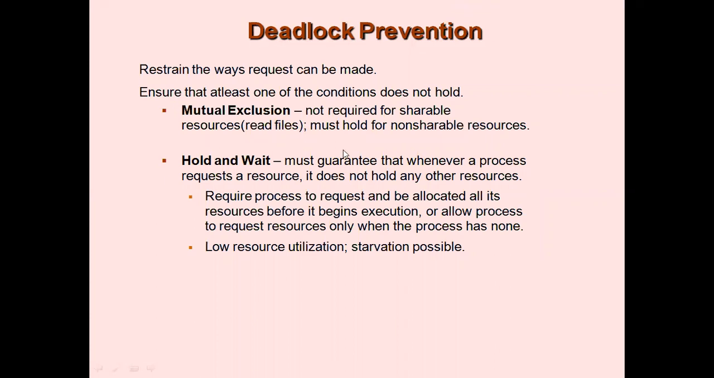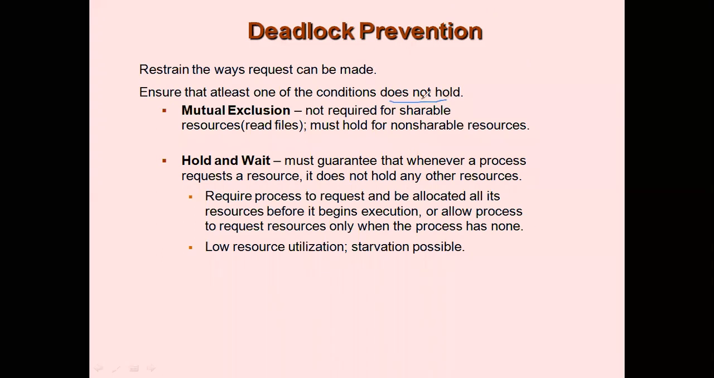So you know that for a deadlock to occur, it should satisfy all four conditions: mutual exclusion, hold and wait, no preemption, and circular wait. So the idea behind deadlock prevention is, if you want to avoid a deadlock, then you should make sure that one of these four conditions does not hold. That is the idea behind deadlock prevention.